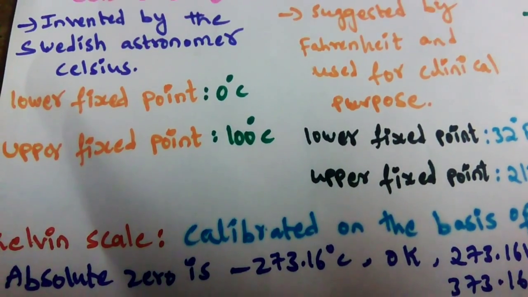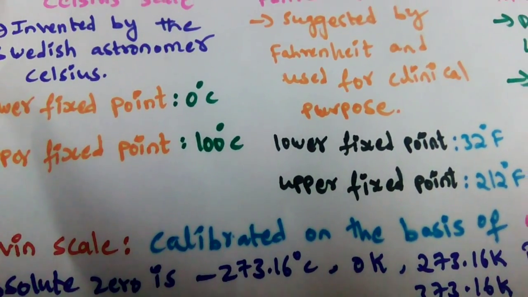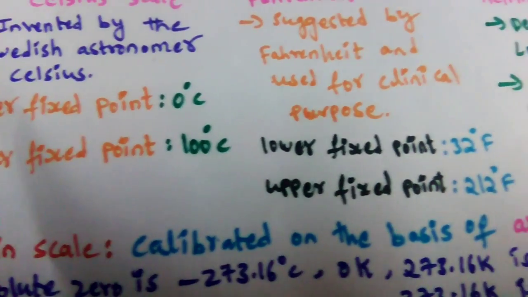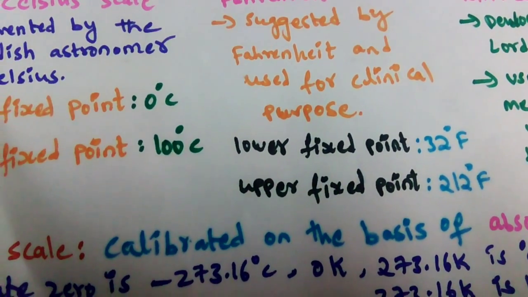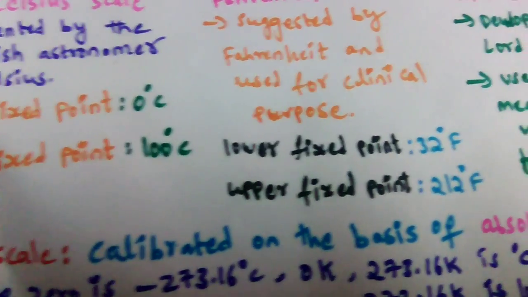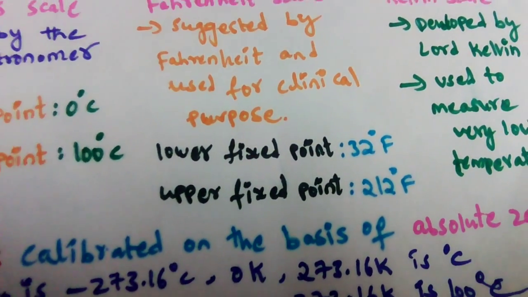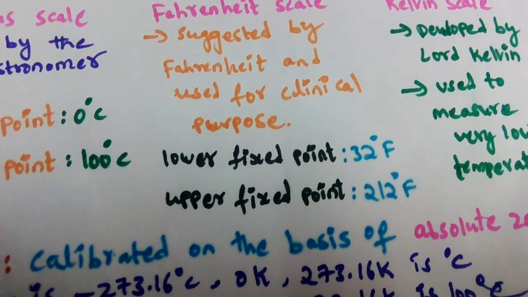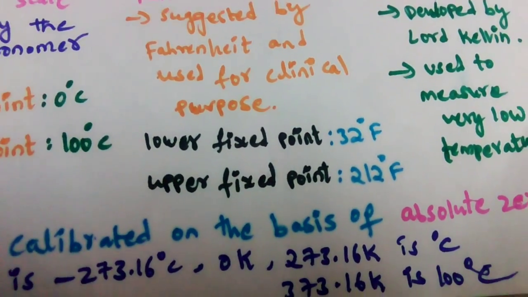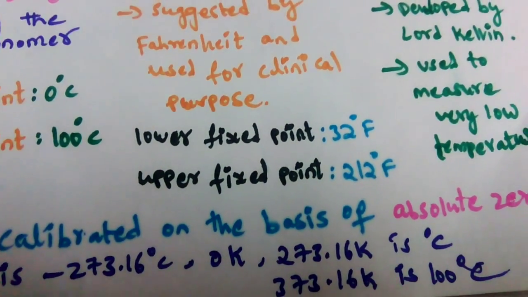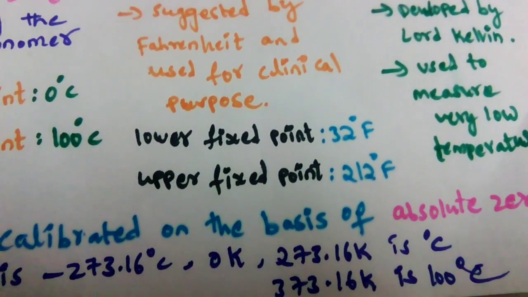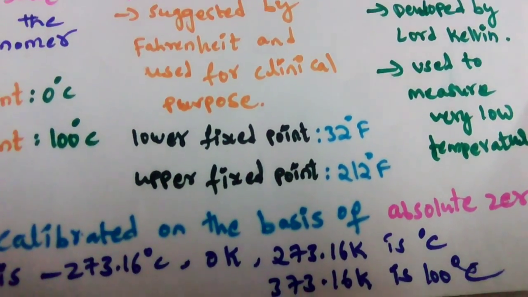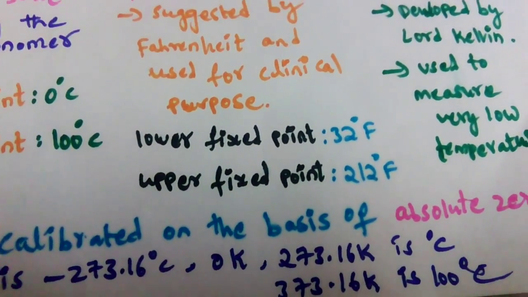Absolute zero is minus 273.16 degrees Celsius on the Celsius scale, and it is 0 Kelvin on the Kelvin scale. Here we are measuring the absolute zero equal to 0 Kelvin. 273.16 Kelvin is equal to 0 degrees Celsius on the Celsius scale, and 373.16 Kelvin is equal to 100 degrees Celsius.